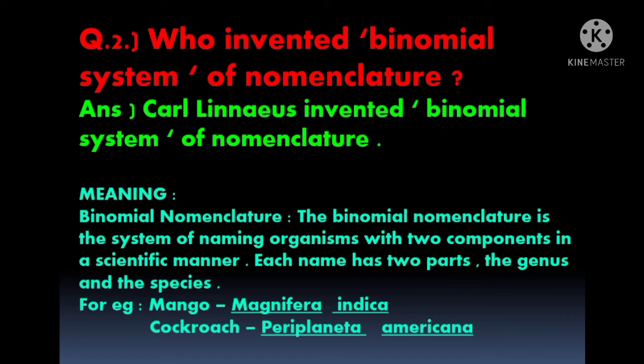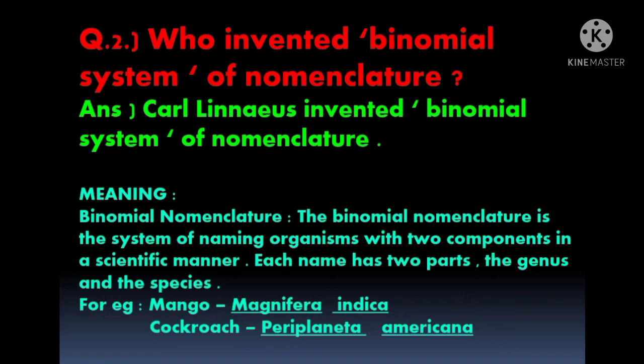Now let's move to our second question. Question number 2. Who invented the binomial system of nomenclature? The answer to this question is Carl Linnaeus invented the binomial system of nomenclature. What does binomial nomenclature mean, students? Binomial nomenclature is the system of naming organisms with two components in a scientific manner.